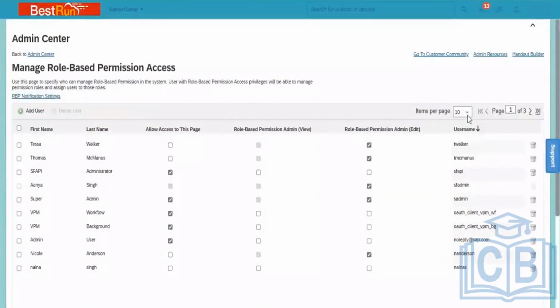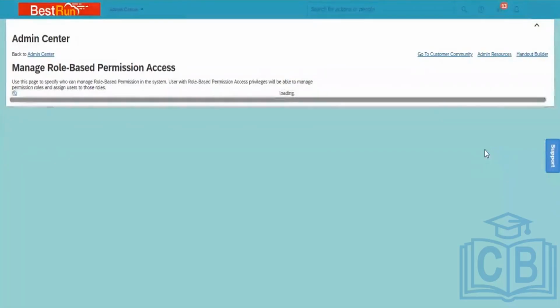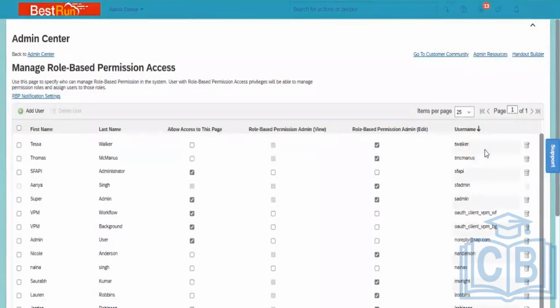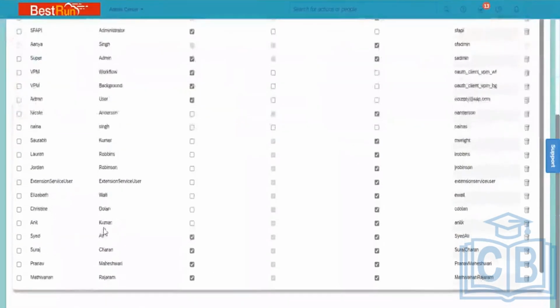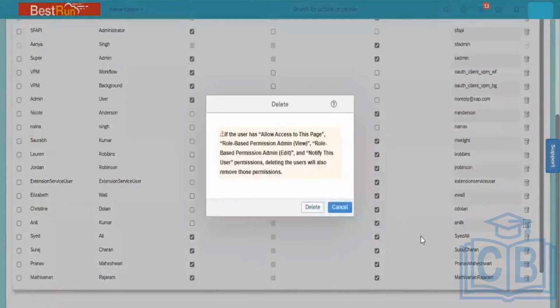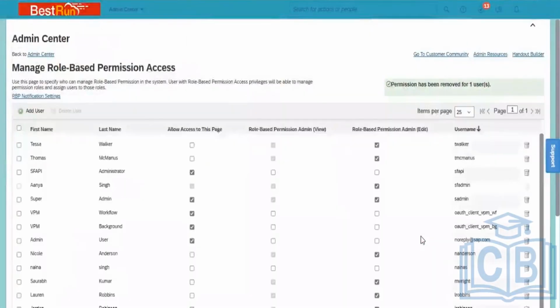Now I will select here, and I'm just removing the permission. I have tested it. Testing was successful, and now I removed the permission. Is it clear?